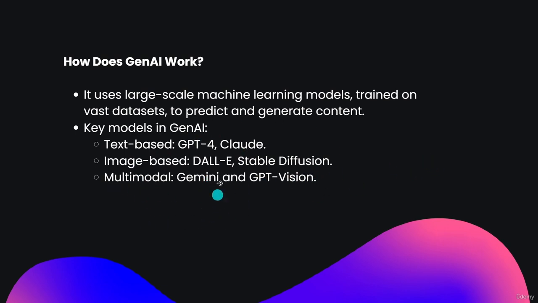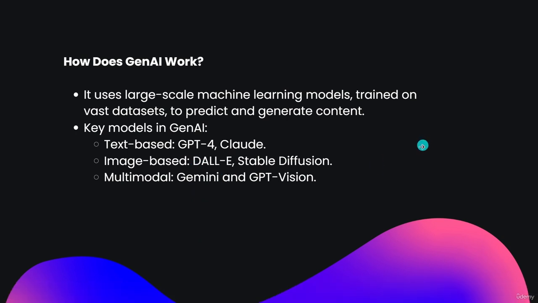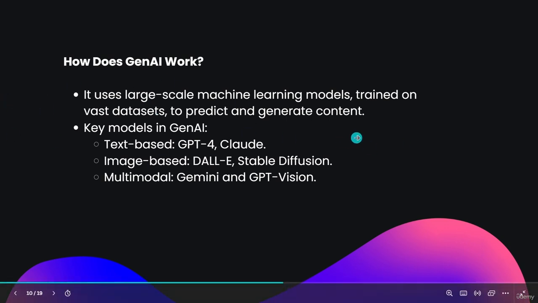We have seen these already in our previous lectures. Gen AI means models that are trained on a large amount of data to generate content or solve a user query, to generate ideas, images, videos. That is how it works.